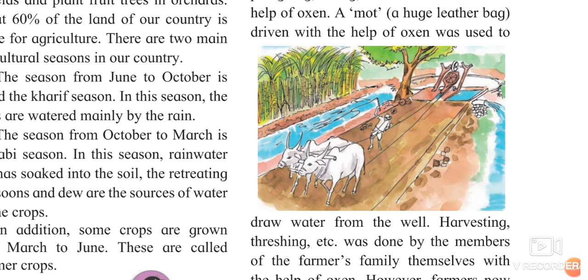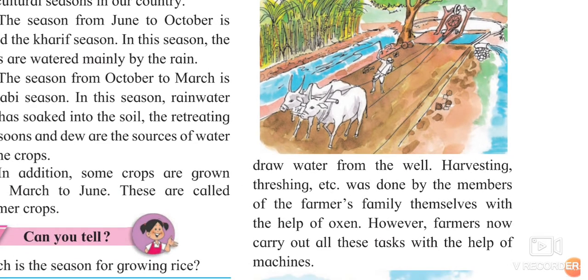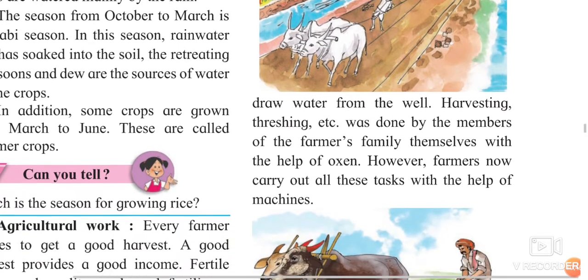So there was lot of effort. Nowadays we are having motors. Okay, if you just press down the button, water is going to come up. Harvesting, threshing, etc. was done by the family members. So the farmer's wife, his son, his daughter, they were also helping out in the work of farming. However, farmers now carry out these tasks with the help of machine.